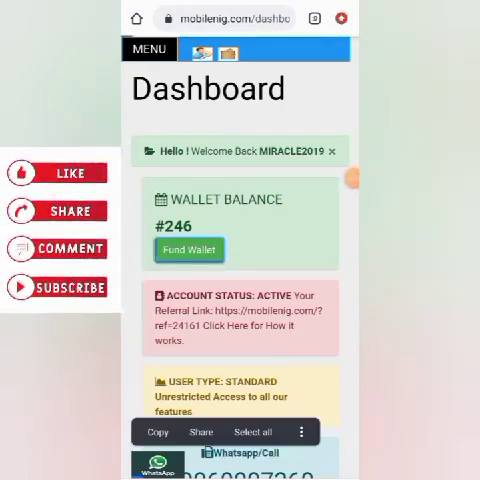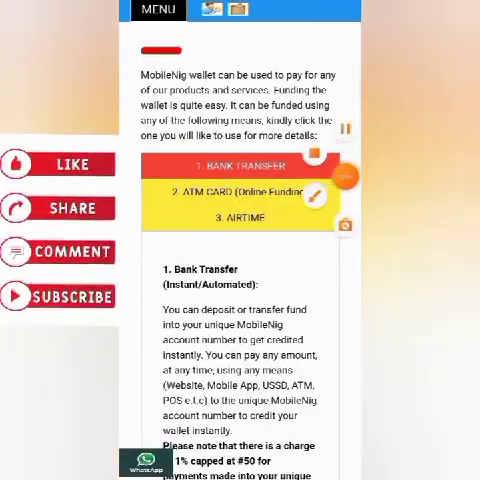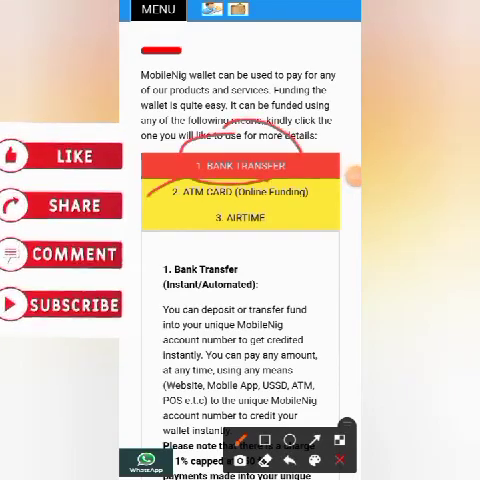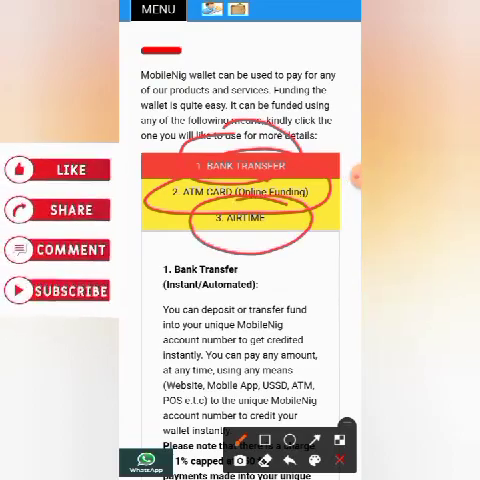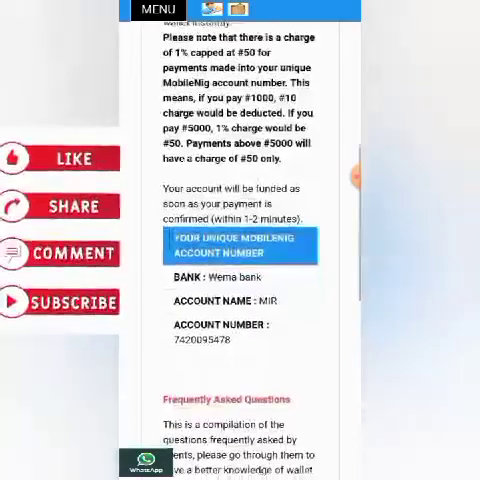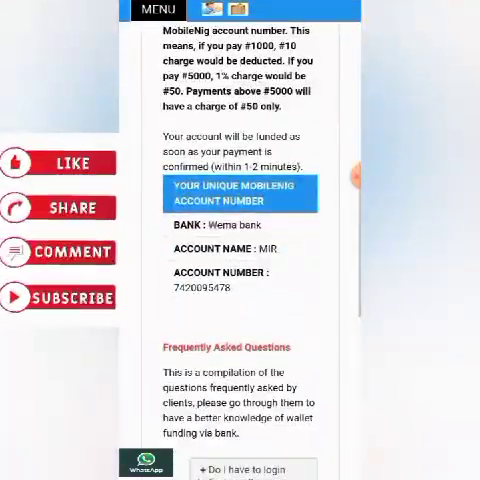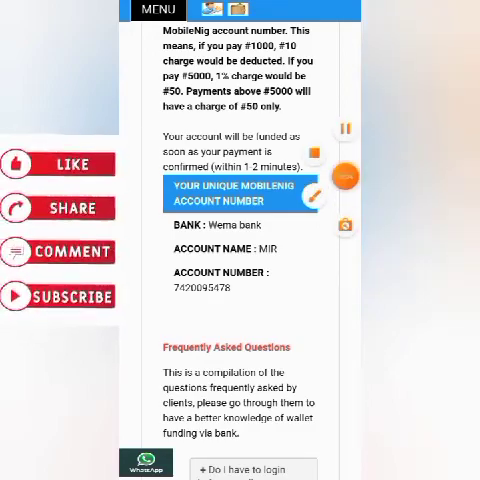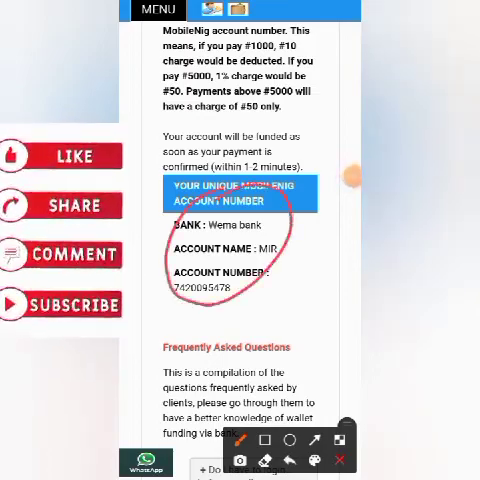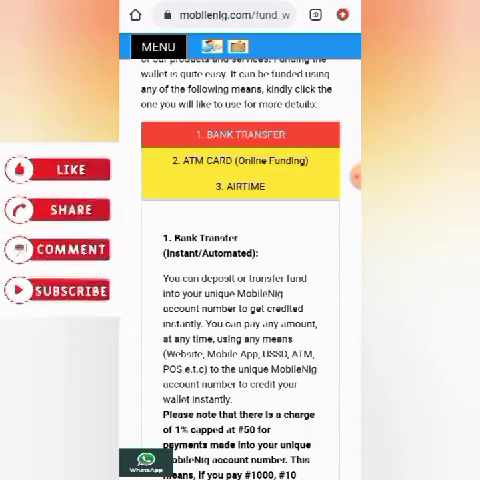Let's click on fund account to see how you can do it. When you click on fund your account, you can fund your account in three different ways, either by bank transfer, by ATM online funding, or by airtime. These are the three ways you can fund your account. It's very easy. If you want to fund by bank transfer, you just need to transfer your money to this account number, and within 1 minute your money will be reflected on your dashboard.